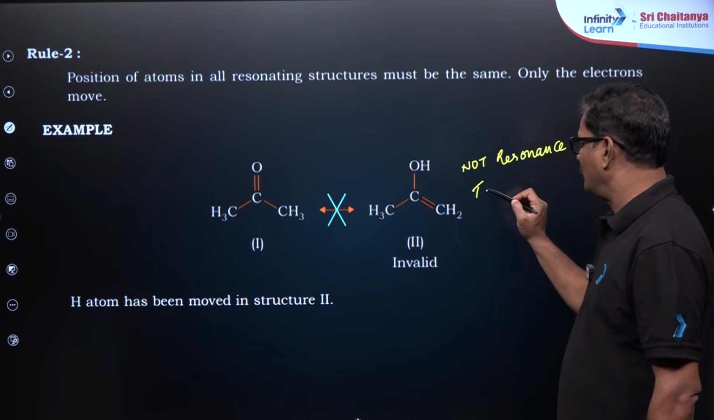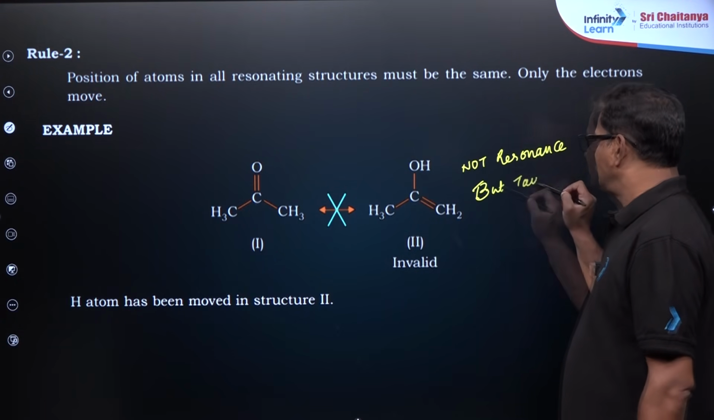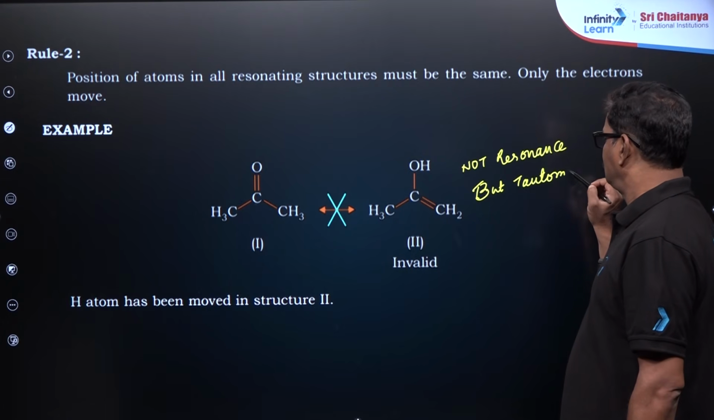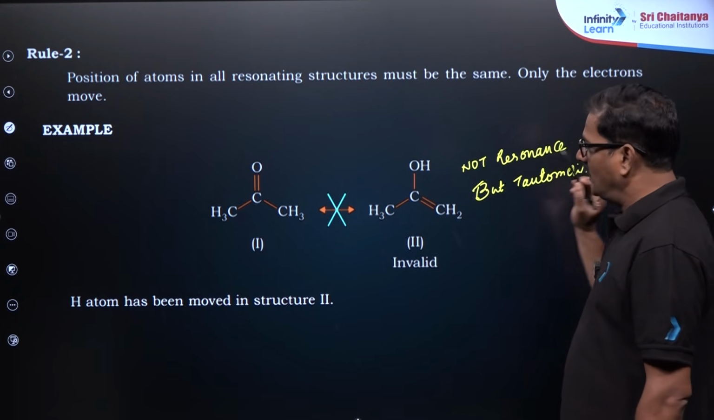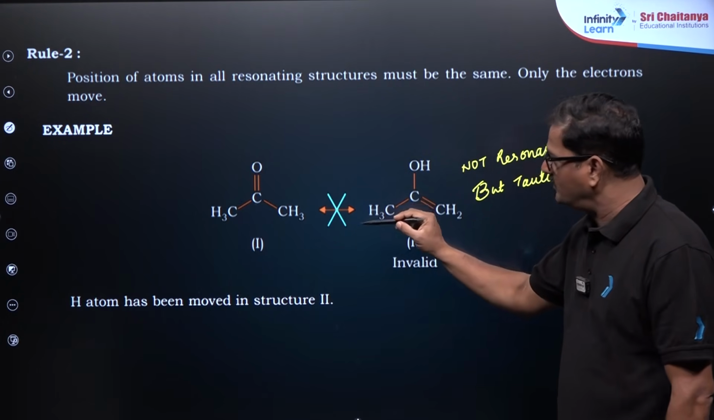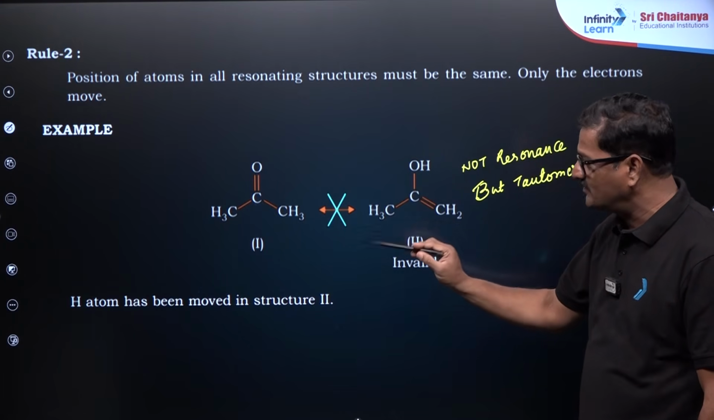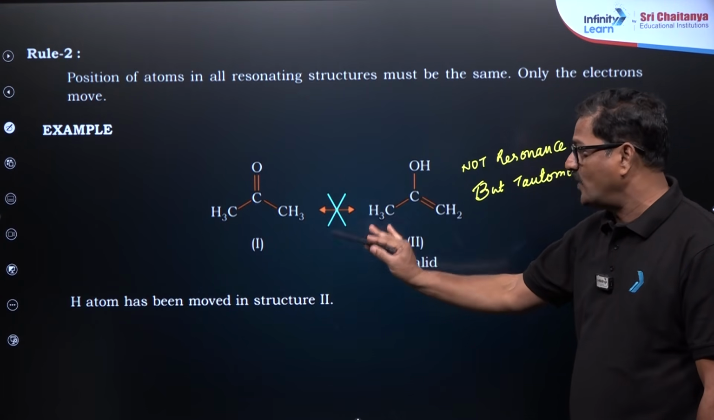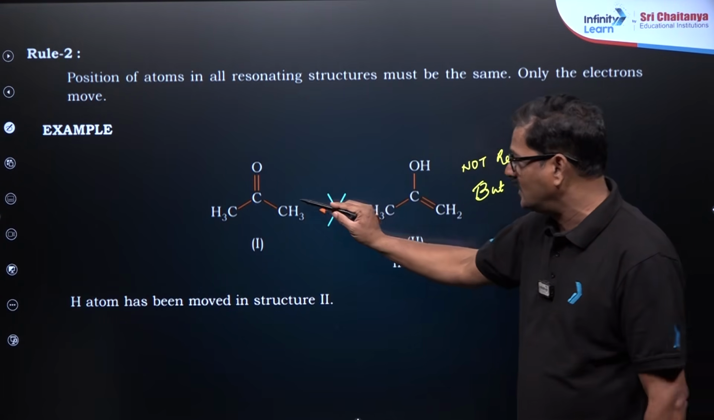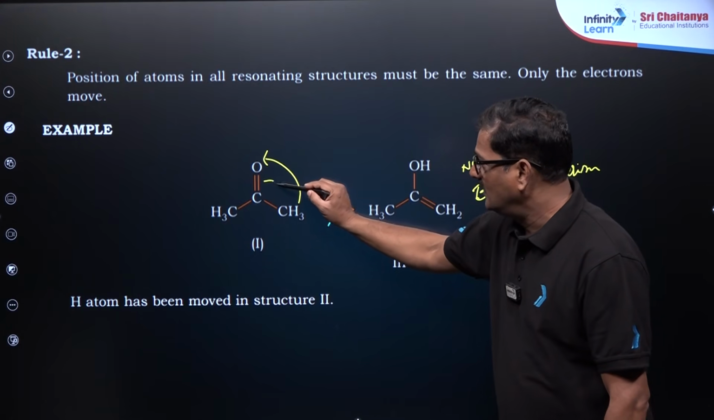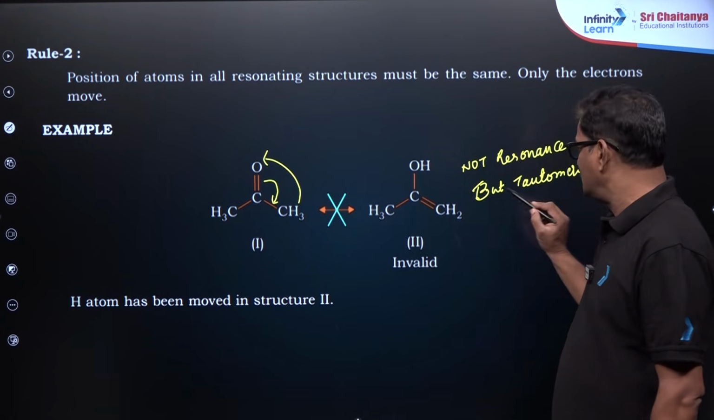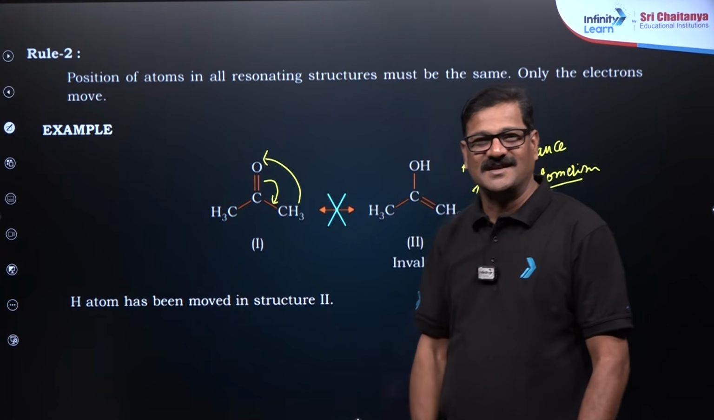Rather it is a tautomerism. I don't say it won't happen, it will happen, but it is not the resonance. Hydrogen atom is wandering from here to here. You can say hydrogen atom is moved here, pi bond is shifted. This is tautomerism, not resonance.